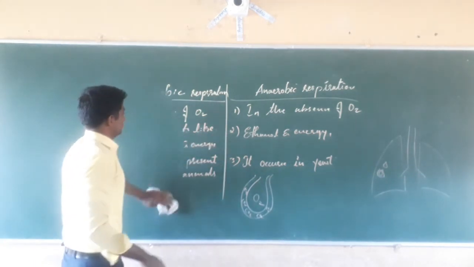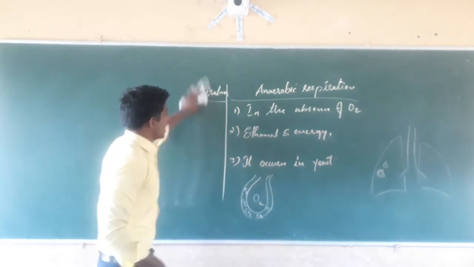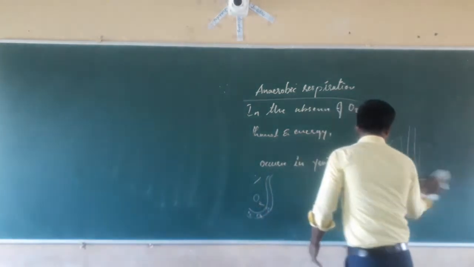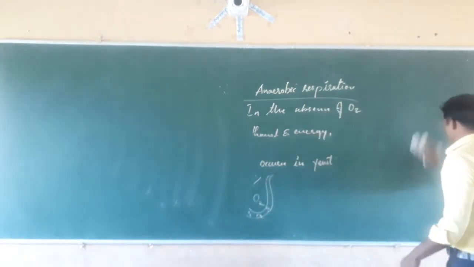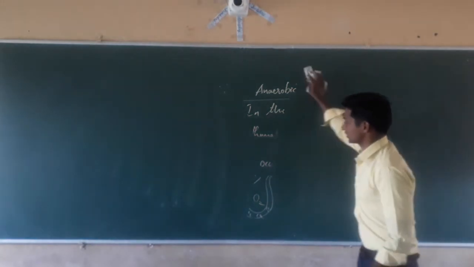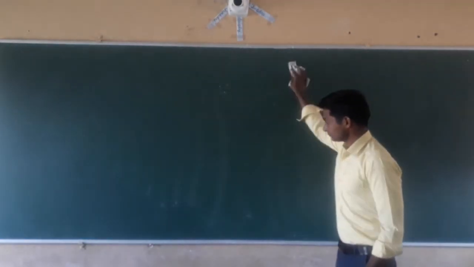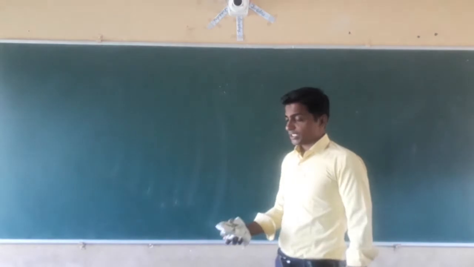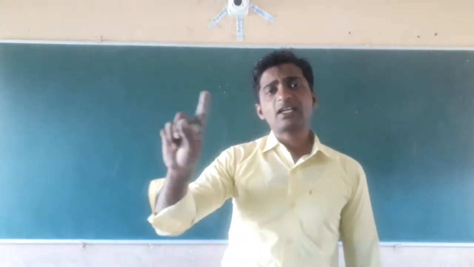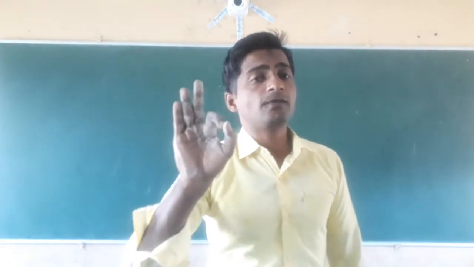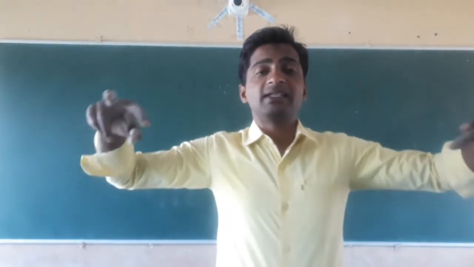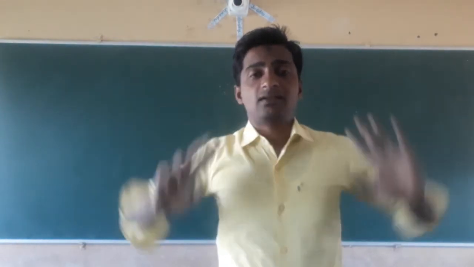4-chambered heart. In these animals only, the double circulation happens. In the double circulation, what happens? The definition for the double circulation is, during each cycle of circulation of blood, the blood enters twice the heart.